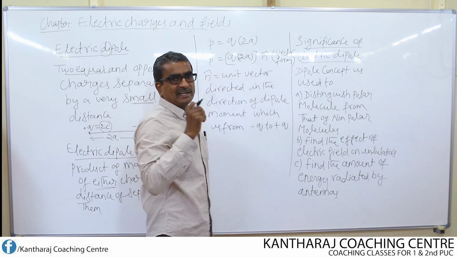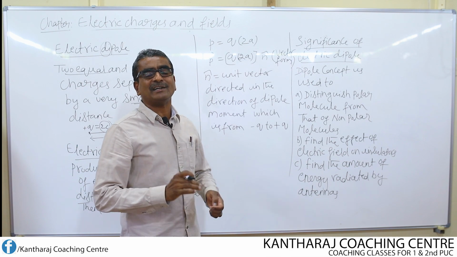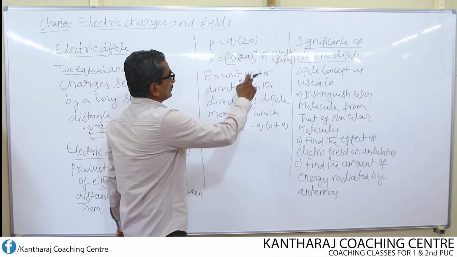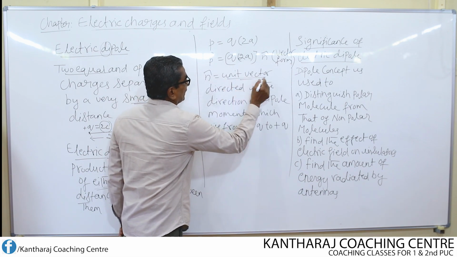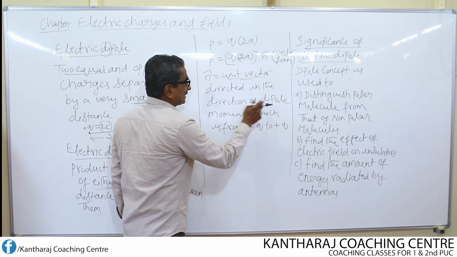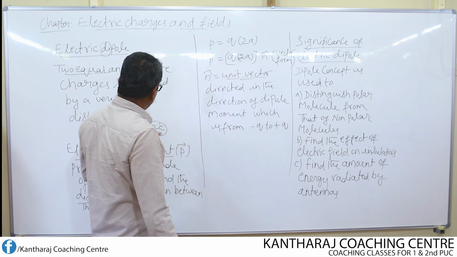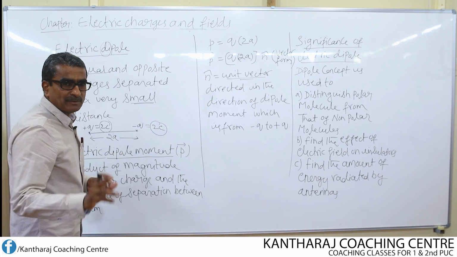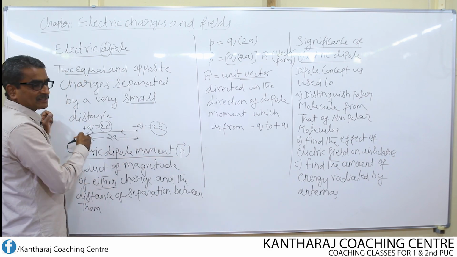On the right hand side, I introduce unit vector n cap because unit vector always gives the direction. So, n cap is the unit vector. What is the direction of this unit vector? It is directed in the direction of dipole moment. What is the direction of dipole moment here? The direction of dipole moment here is always from minus q to plus q.